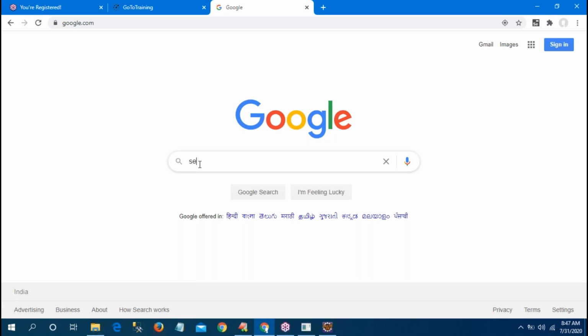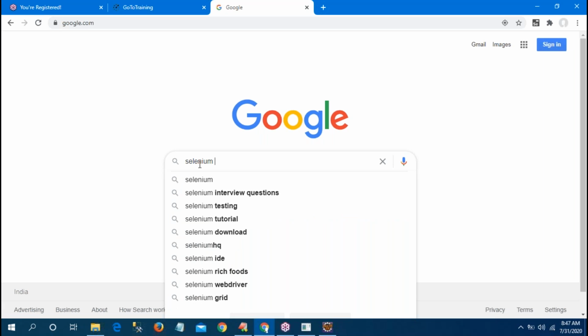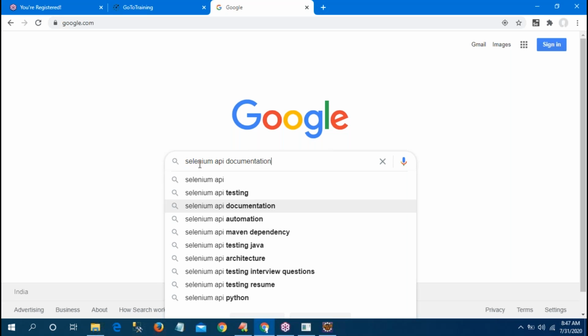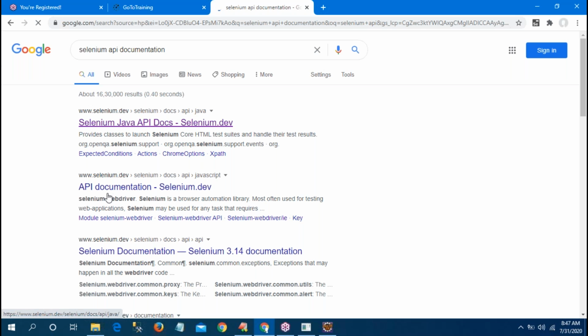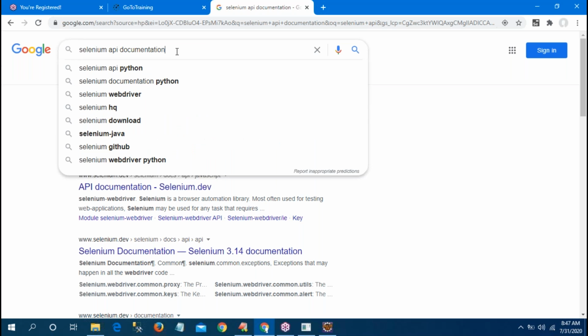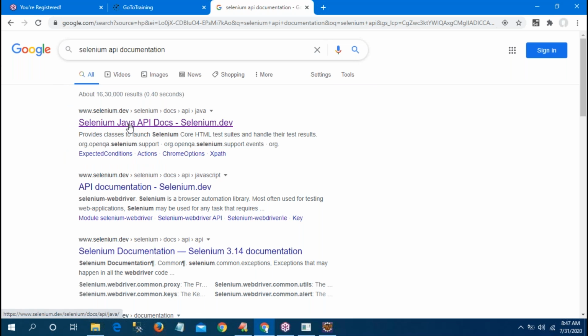Okay, sir, you can type Selenium. Sir, I will tell each and every story. Just today, you concentrate on all these things. API documentation. Go to this one. Then observe, Selenium dev, no, API doc. Selenium docs. Sir, 1 second. Selenium Java API documentation. API doc. No, this one, not this one. Sir, go to the first link only.